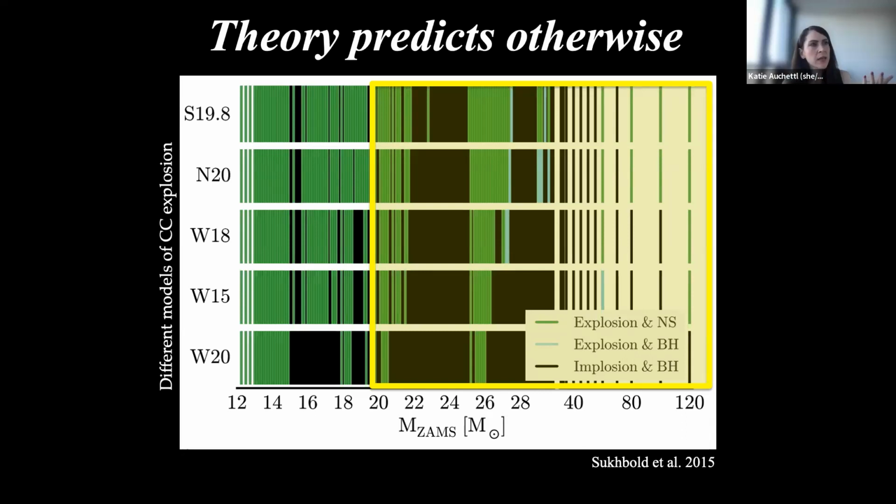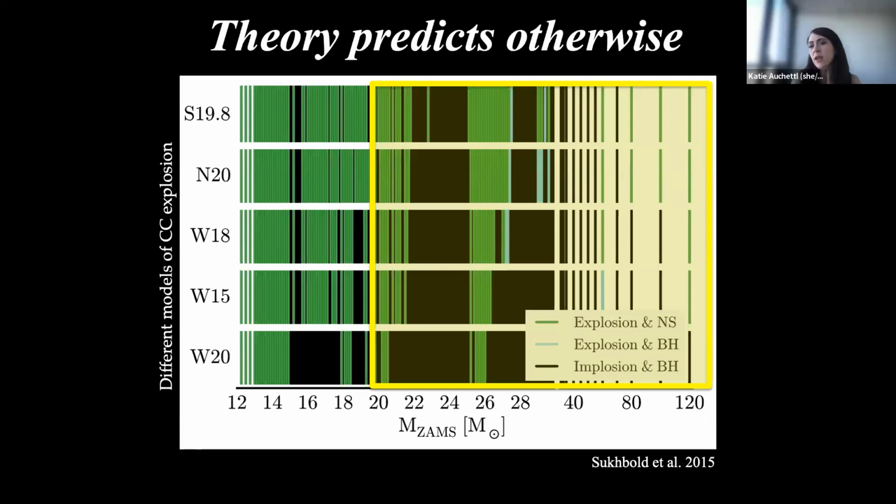In these theoretical models, while we see lots of green lines associated with an observable explosion, we also see some parts where we don't expect to see an observable explosion, and that's shown by what is in black.